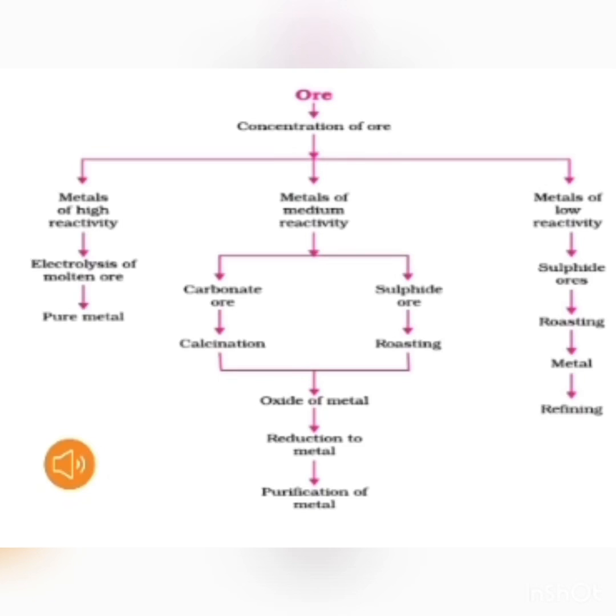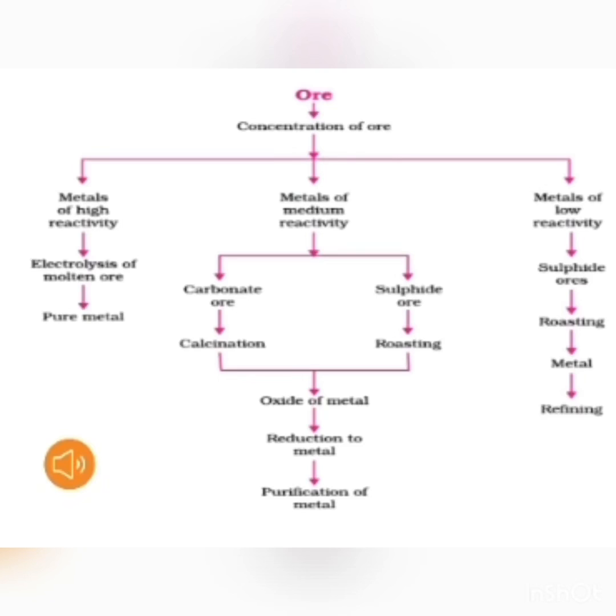This sulfide ore has to undergo the process of roasting to convert into metal oxide, while middle reactive metals are like zinc, iron, nickel, copper, tin. These are found either in the form of carbonate ore or sulfide ore. To convert carbonate ore into metal oxide, the calcination process is done, while to convert sulfide ore into metal oxide, the roasting process has to be done.